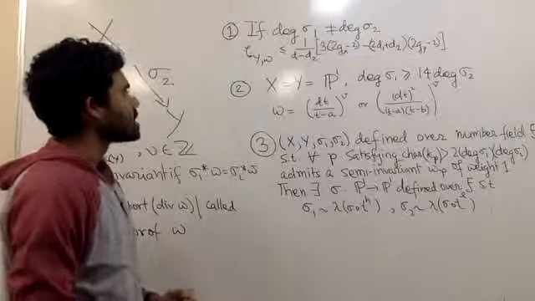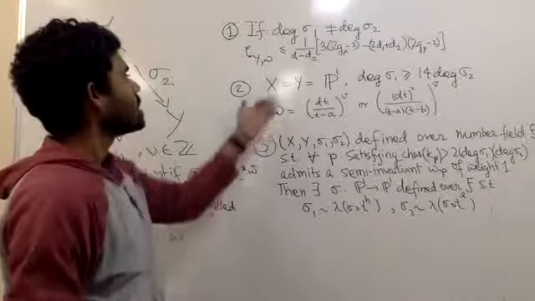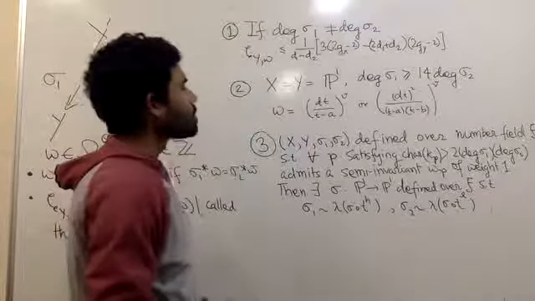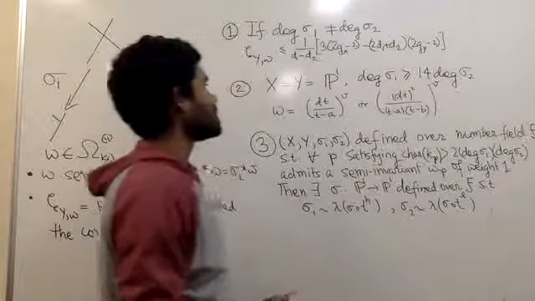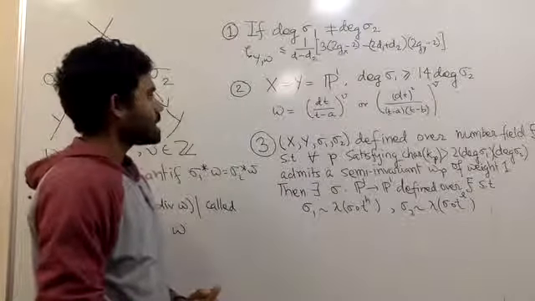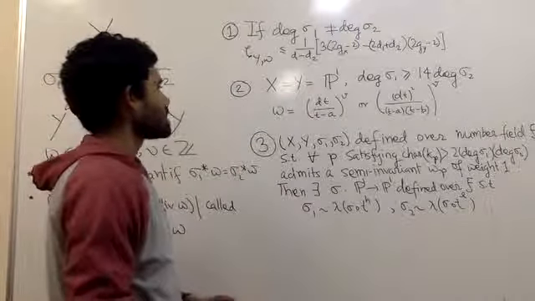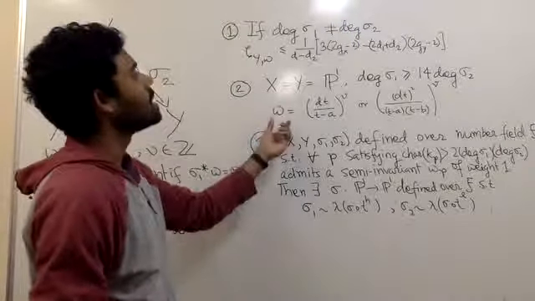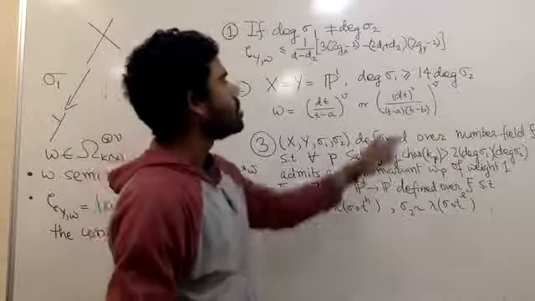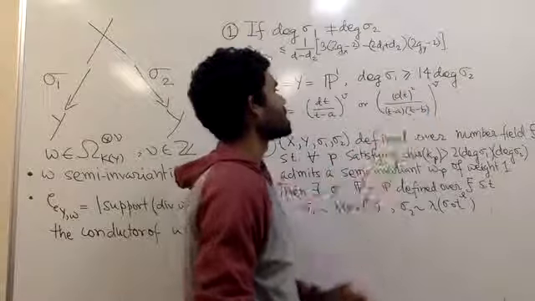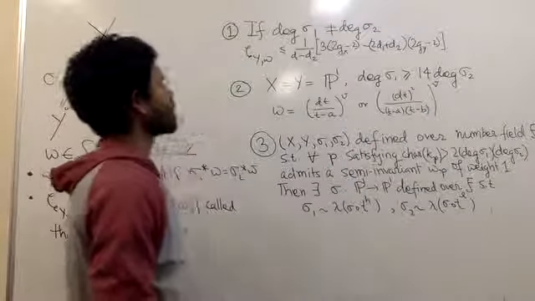Our second result is in the case where X equals Y equals P1 and the degree of sigma 1 is bigger than or equal to 14 times the degree of sigma 2. In that case, if omega is semi-invariant, then omega has to be a nu-th power of dt over t minus a, or a nu-th power of dt over (t minus a) times (t minus b).